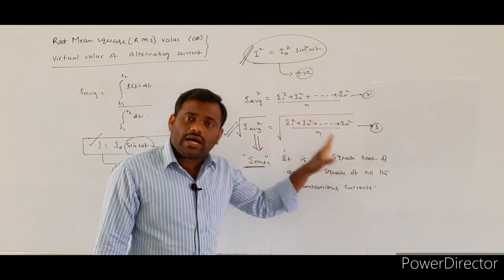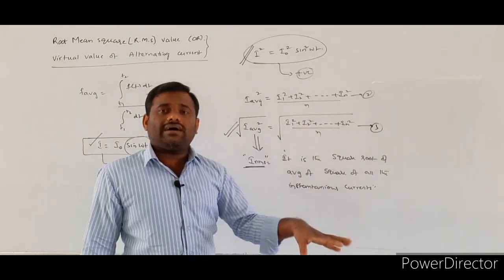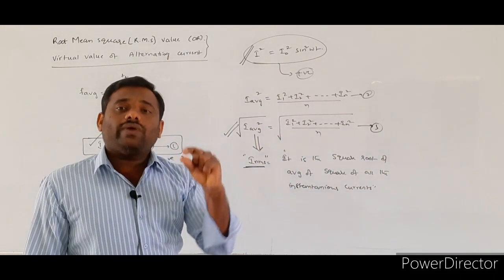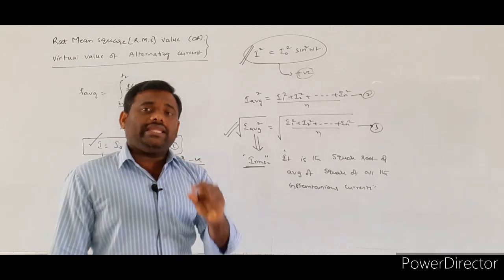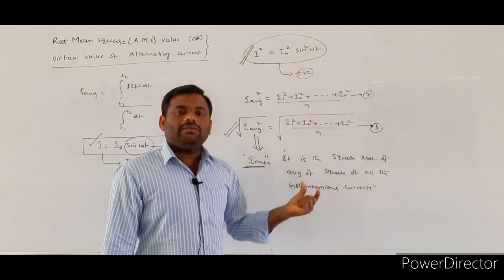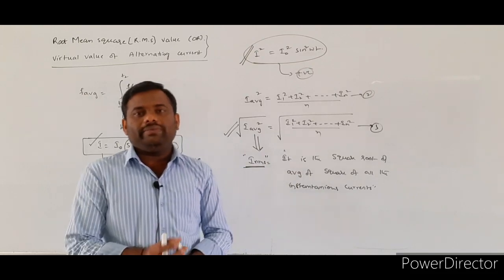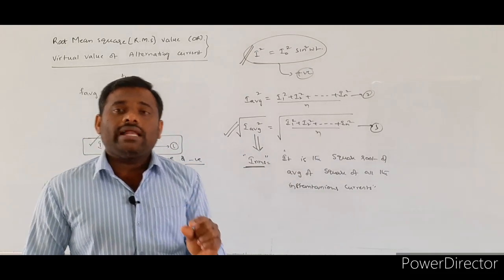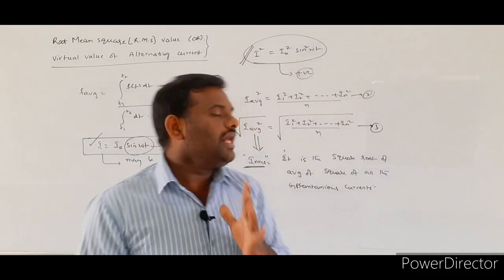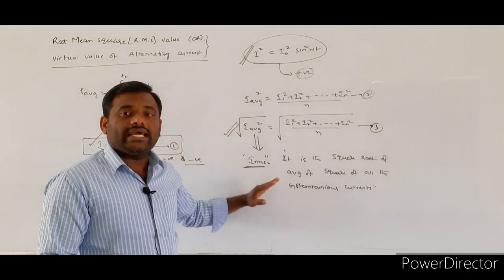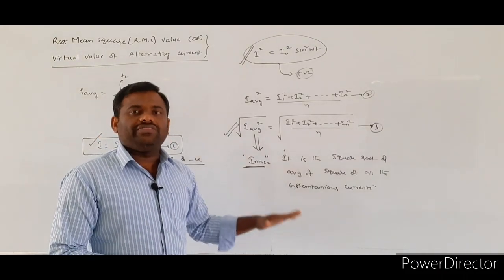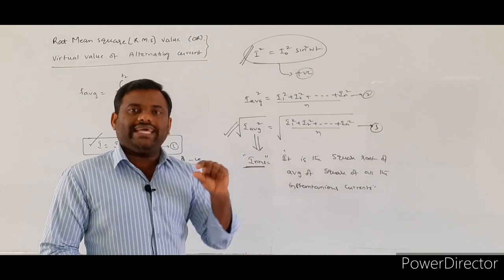So how can we define the IRMS? It is the square root of the average of squares of all the instantaneous current. That current we will call the RMS value of AC current. So this is the definition of the RMS value of AC current.